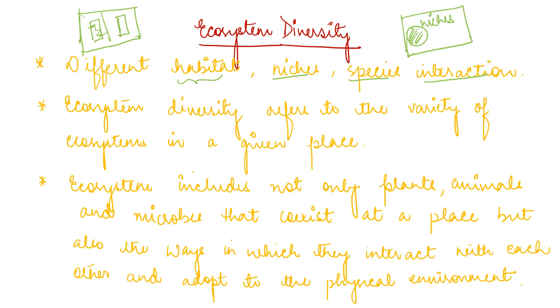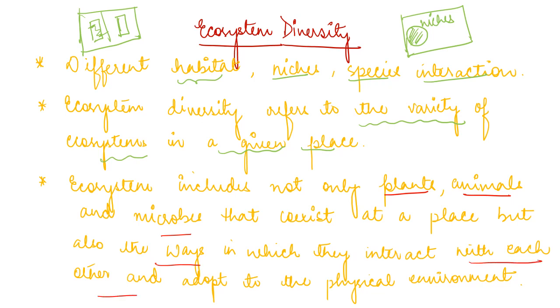Ecosystem diversity refers to the variety of ecosystems in a given place. Ecosystems include not only the plants, animals and microbes that coexist at a place, but also the way in which they interact with each other.